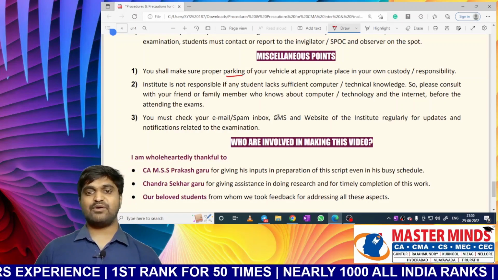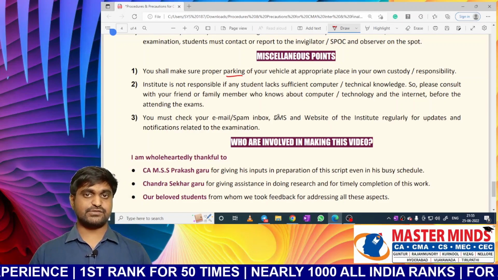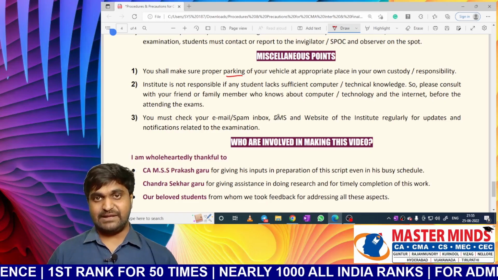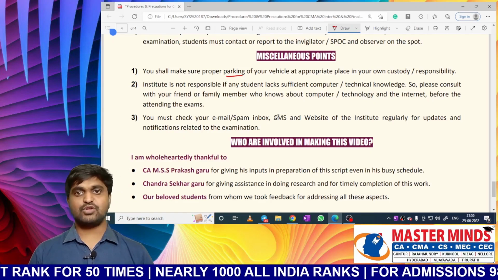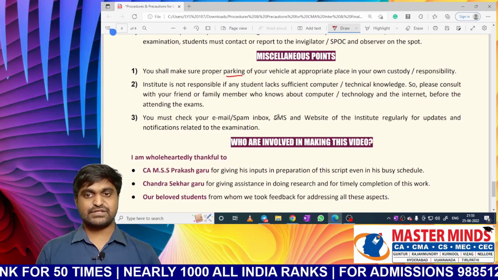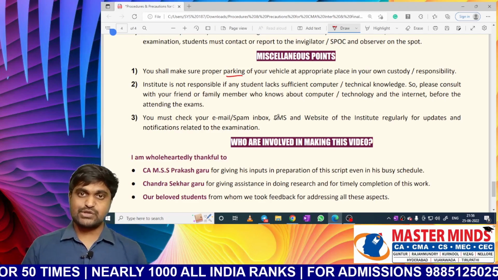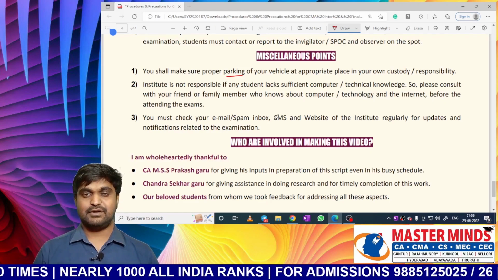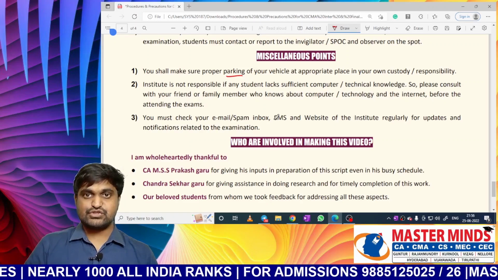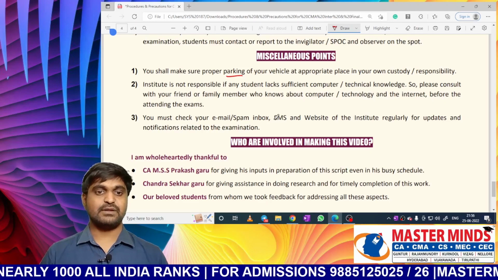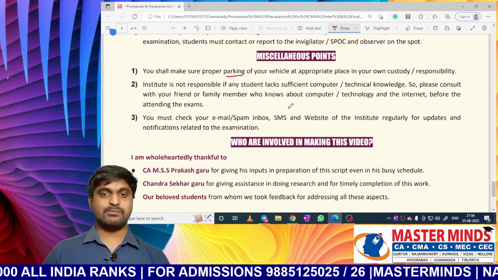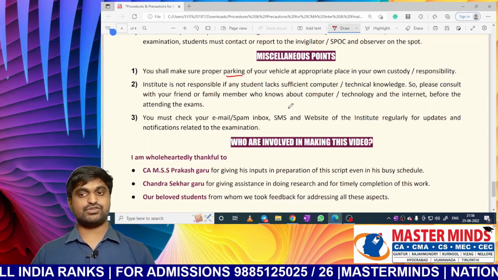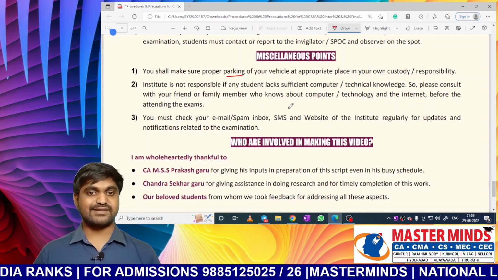Sir, I don't have sufficient computer or technical knowledge. Sir, I don't have enough typing speed. Now, is the institute liable for this? No, the institute is not liable. So you should have sufficient computer or technical knowledge. You should have typing skill. That is your headache. The institute is nowhere responsible for it. That's why it would be better to consult with your friend or family member who knows about computers or technology and the internet before attending your exams.